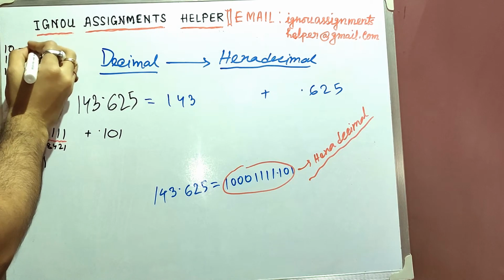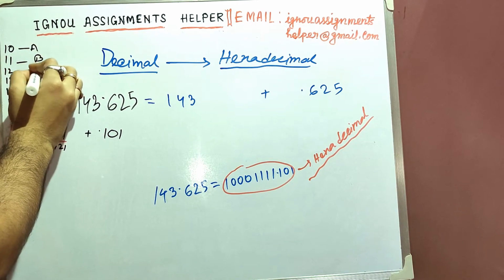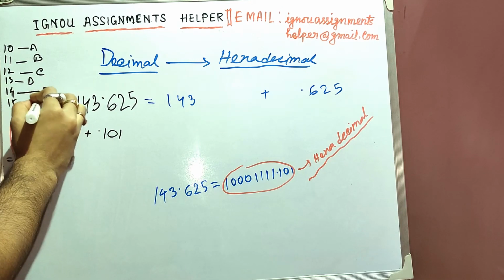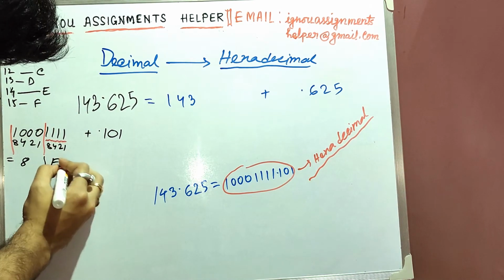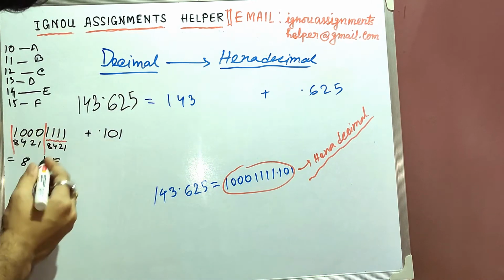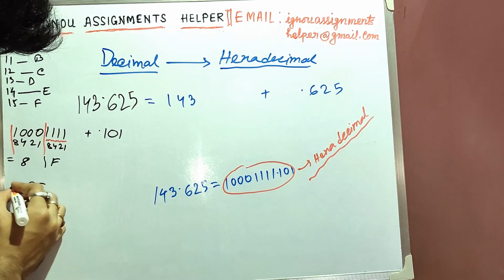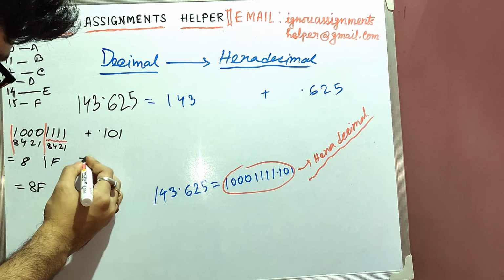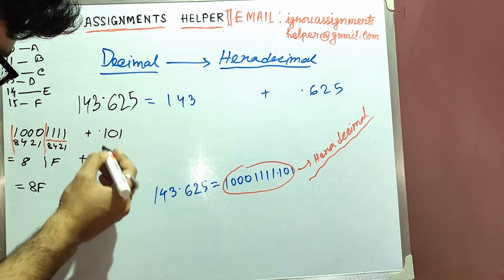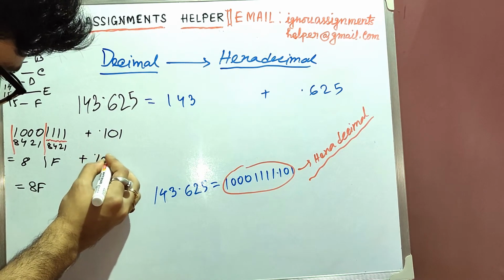Okay, this will be A, this will be B, this will be C, this will be D, this will be E, and this will be F. So from here we'll get F. So for this part, that means this part will get 8F. Okay, and for the point part, as it does not contain 4 digits, we'll take another 0 here.